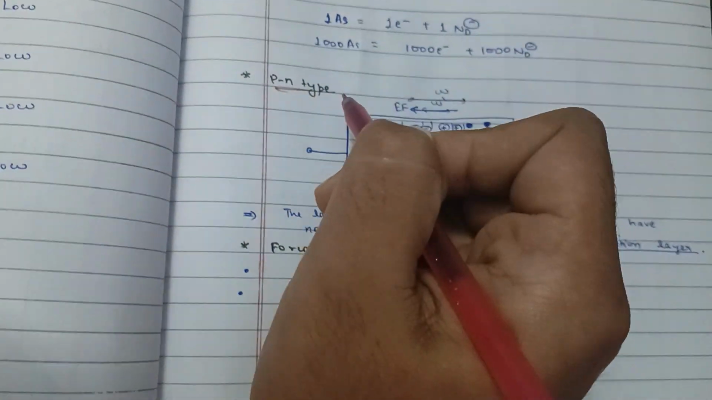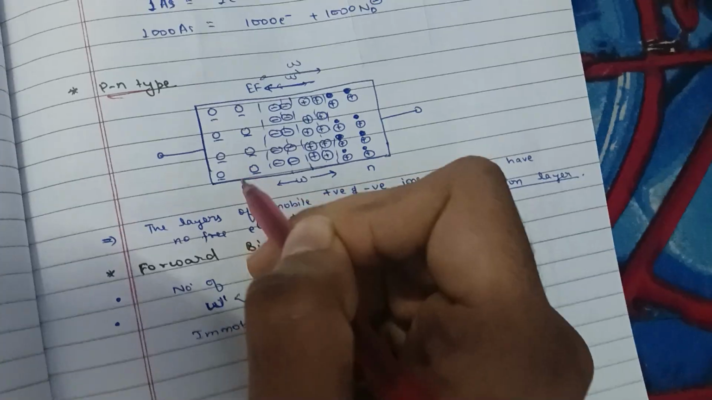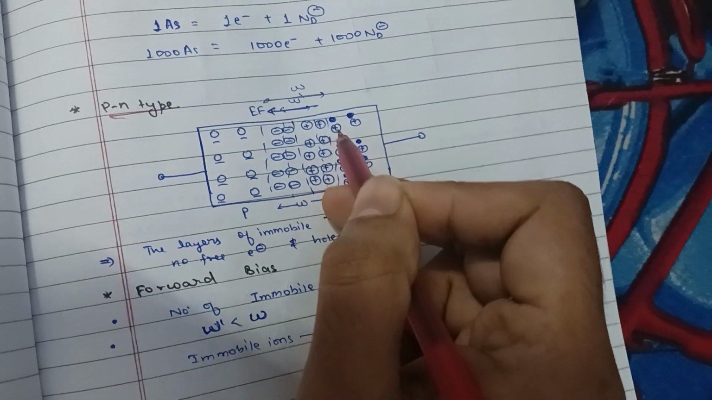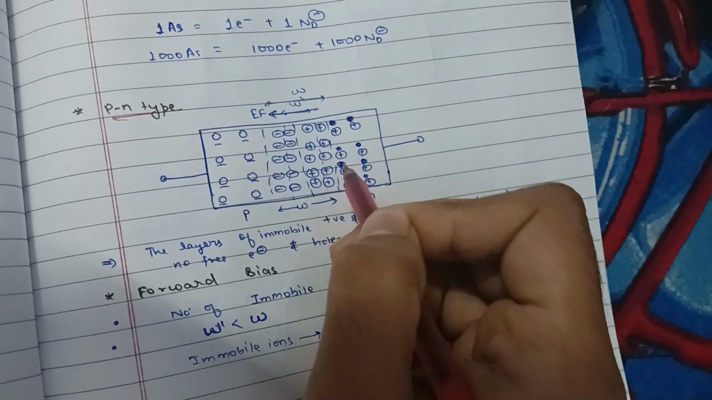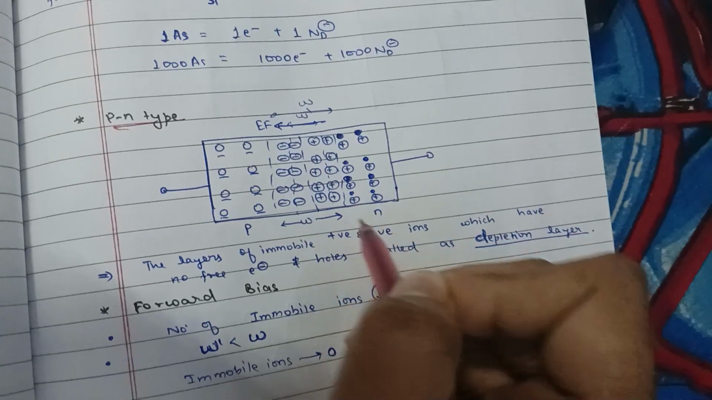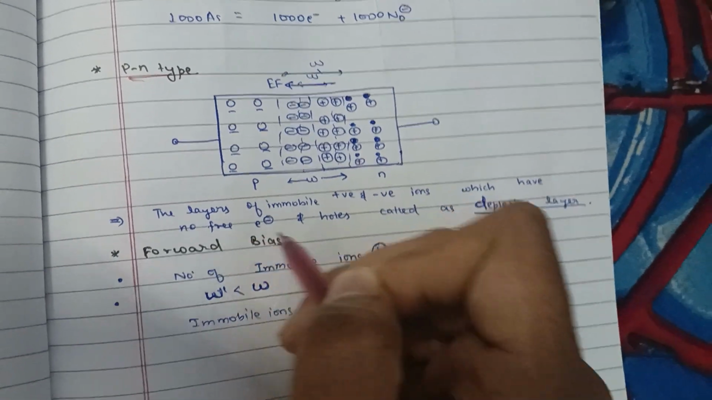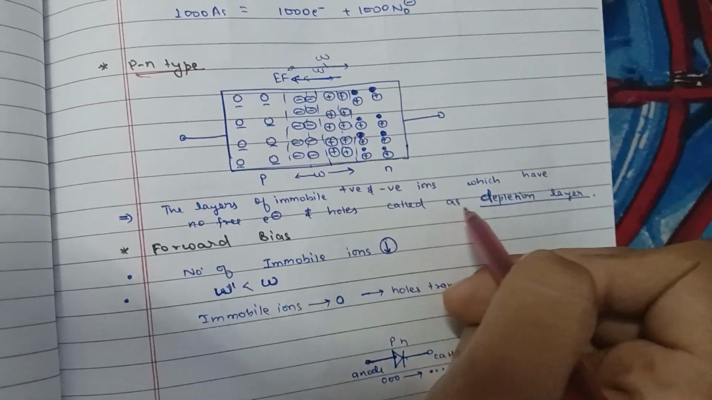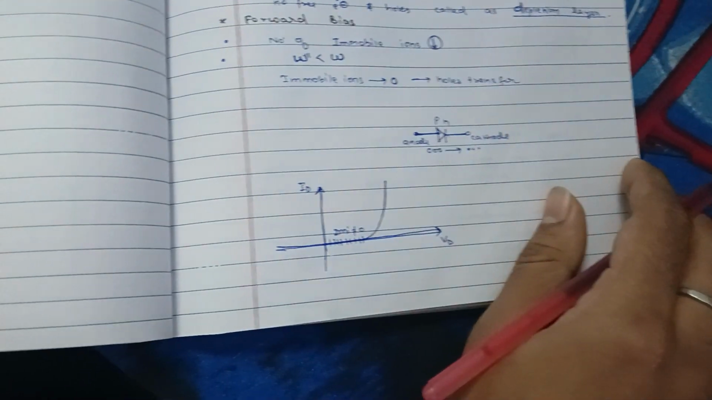So the p-n type semiconductor. This is a diagram for p-n type. This is p and this is n. P has majority holes and n has majority electrons. These are electrons. The layer of immobile positive and negative ions which have no free electrons and holes is called the depletion layer. This layer is the depletion layer.